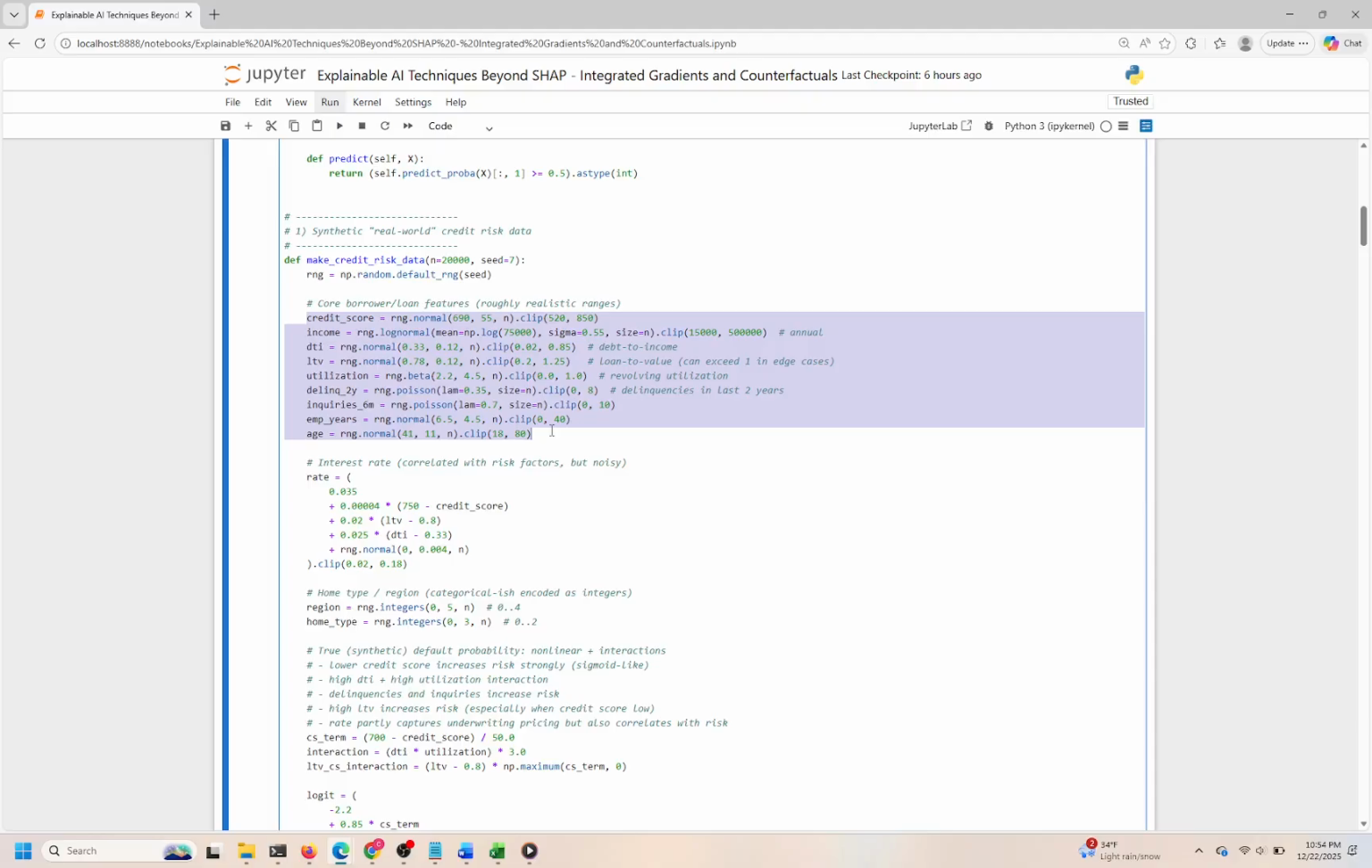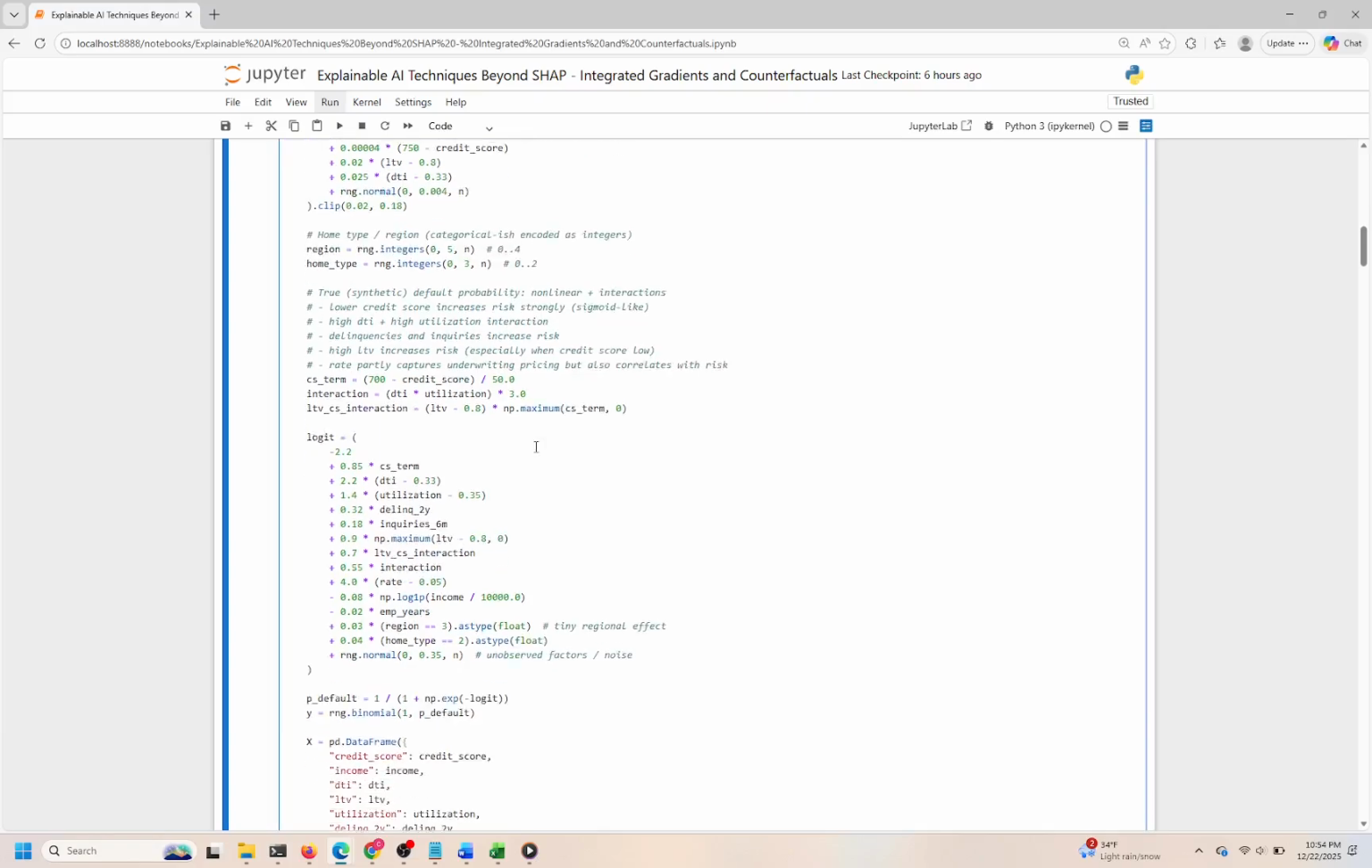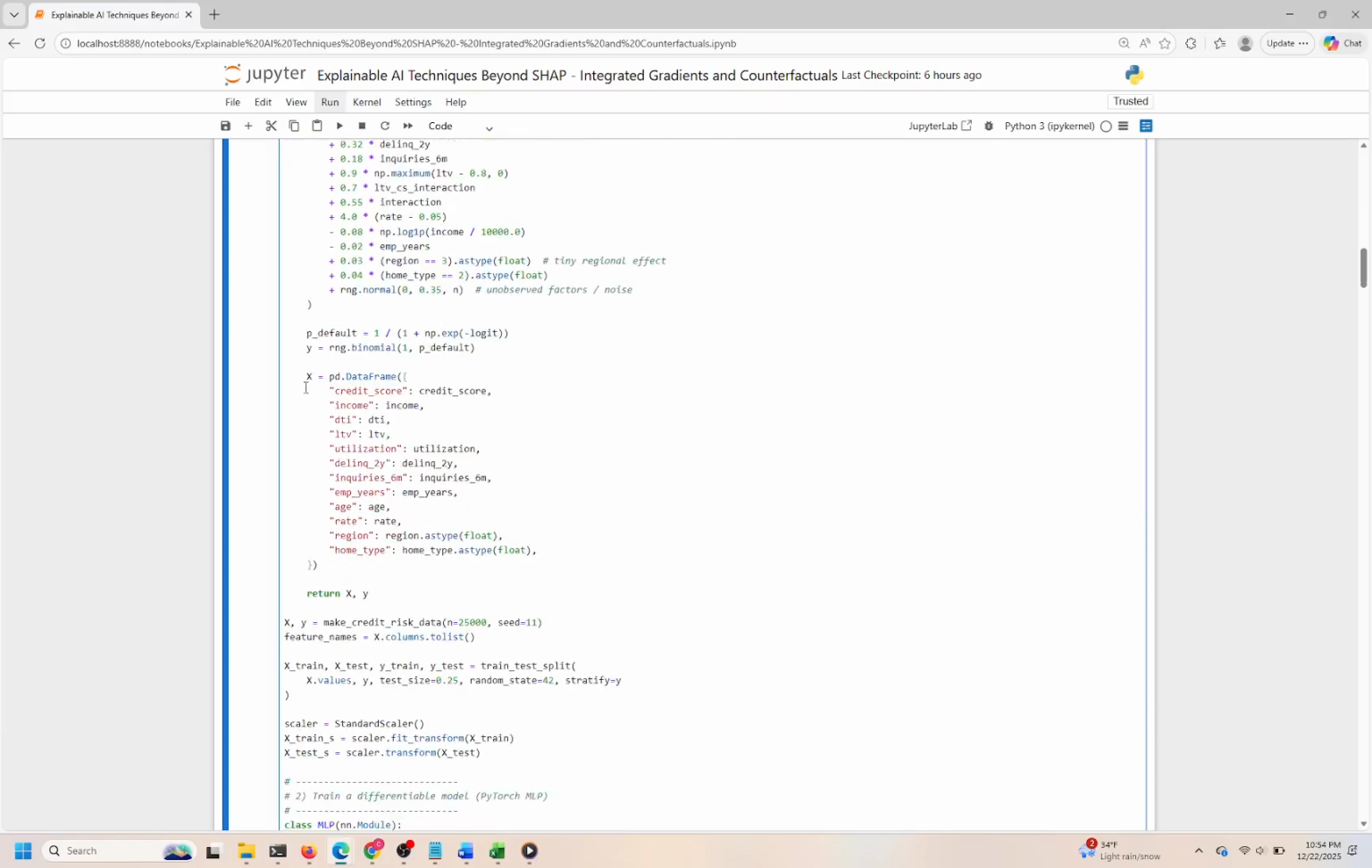Once the dataset is generated, we split it into training and test sets with stratification to preserve the default rate distribution. We then standardize the features using scikit-learn's StandardScaler to ensure that all inputs have zero mean and unit variance. This step is vital for neural network training, as it stabilizes and accelerates convergence by preventing features with large scales from dominating the learning process.